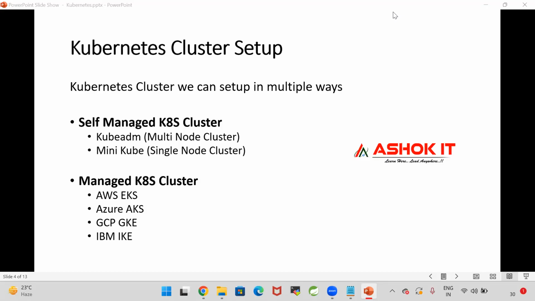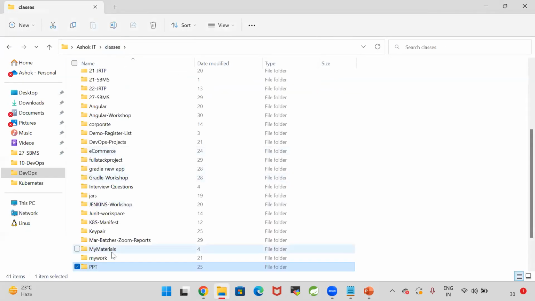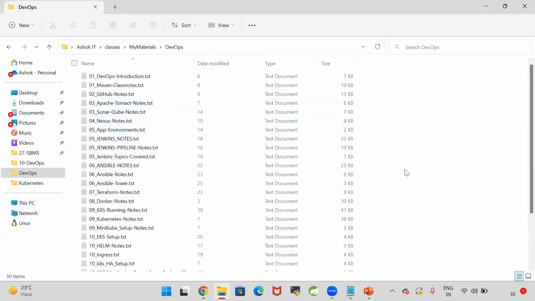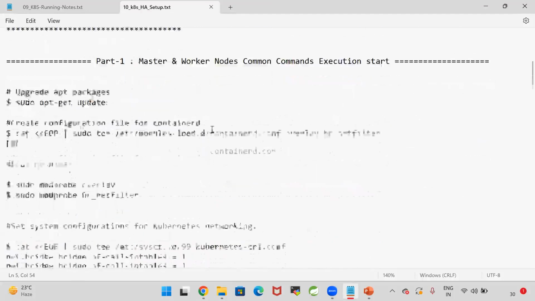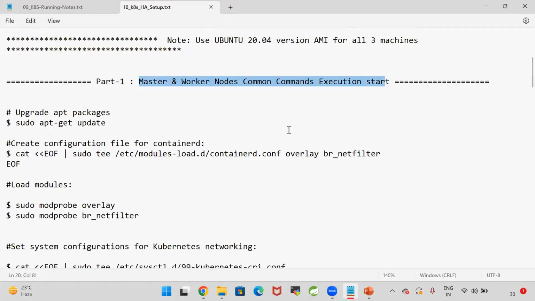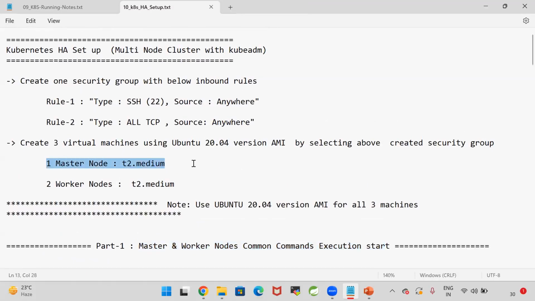Got it. Now guys, if you want to set up Kubernetes with Kubeadm, a lot of commands we need to execute. See here, a Kubernetes multi-node cluster with Kubeadm. So these are the commands that we have: master and worker node common commands execution. You need to create one master node and two worker nodes.